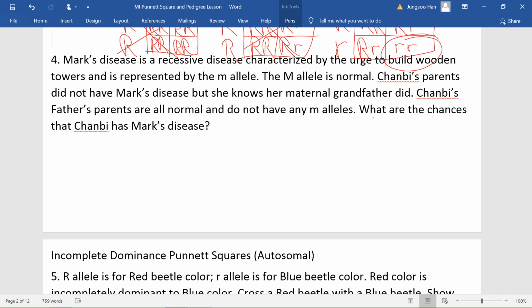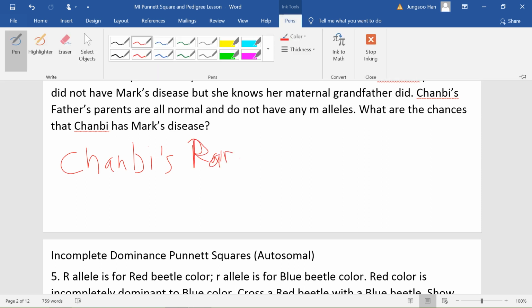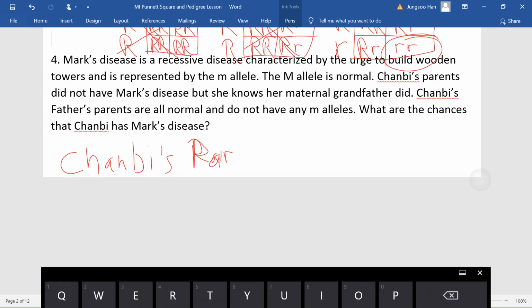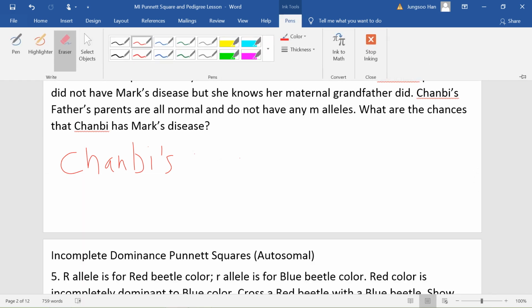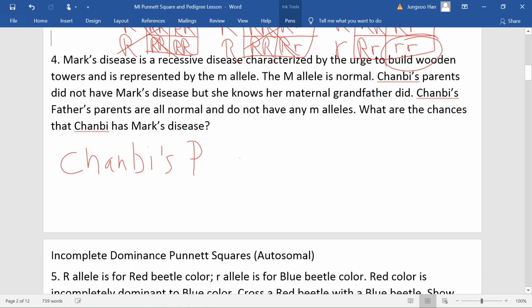Because Mark's disease is a recessive disease, her parents' genotype has two possibilities.